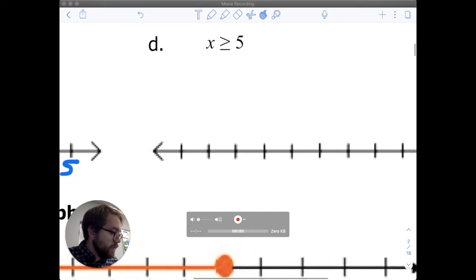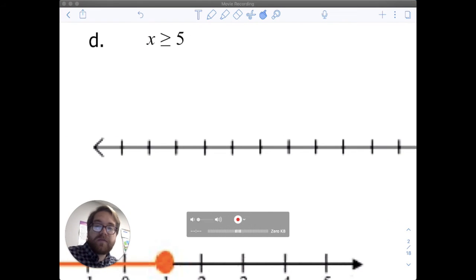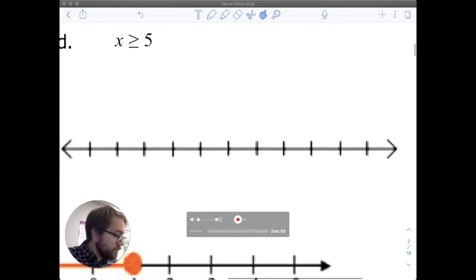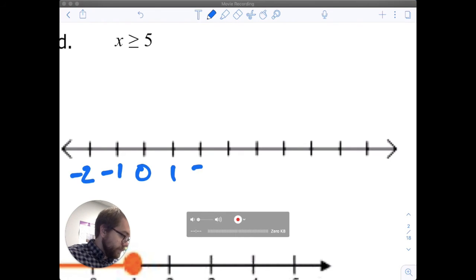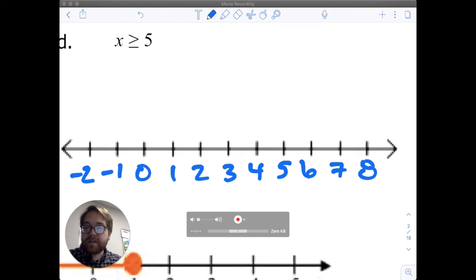Let's do one last one. D, x is greater than or equal to 5. I'm going to switch up my number line a little bit so that I have more room to show numbers greater than or equal to 5. I'm going to put 0 down here, and -1, -2 over here. Since it is greater than or equal to, I have a closed dot at 5. And since it's greater than, I move to all the numbers to the right of 5.